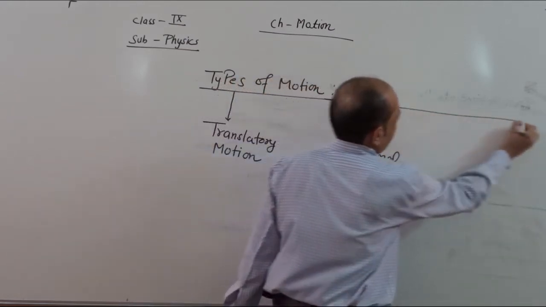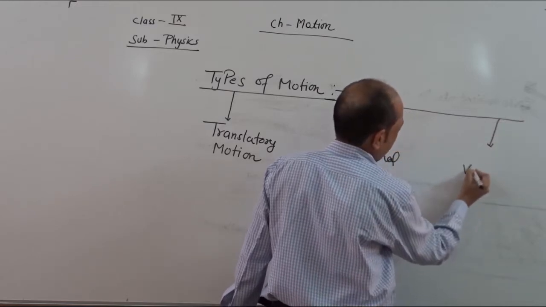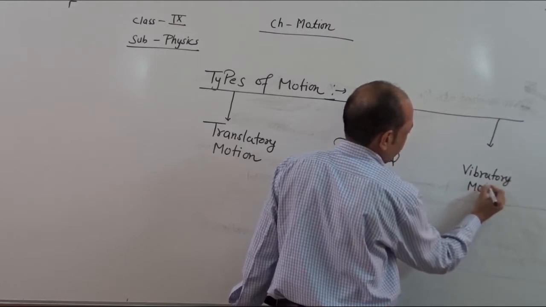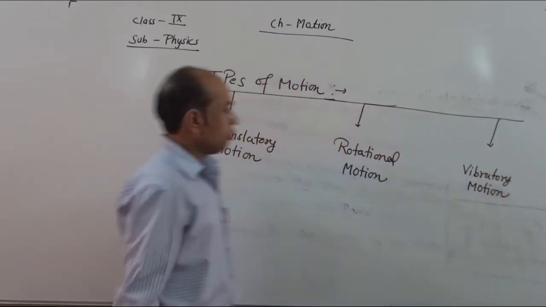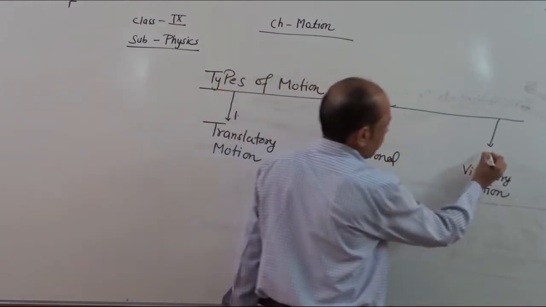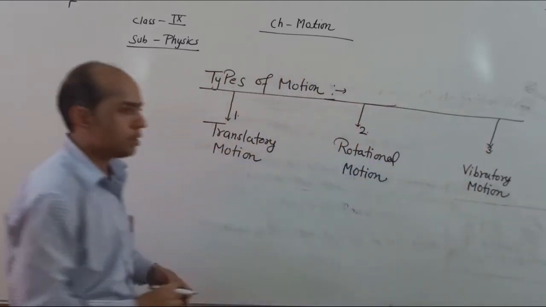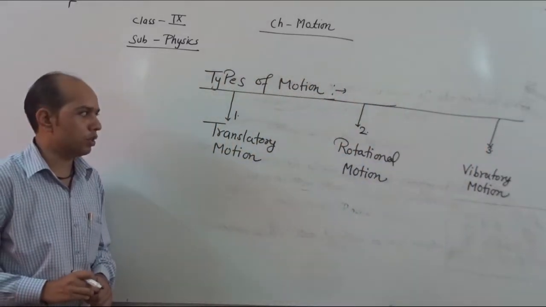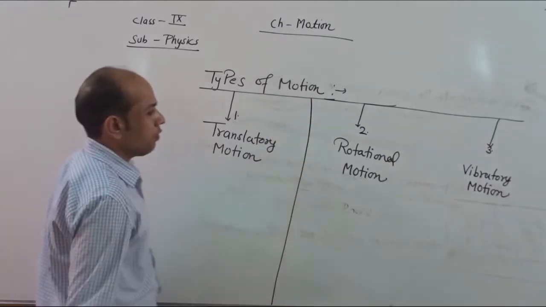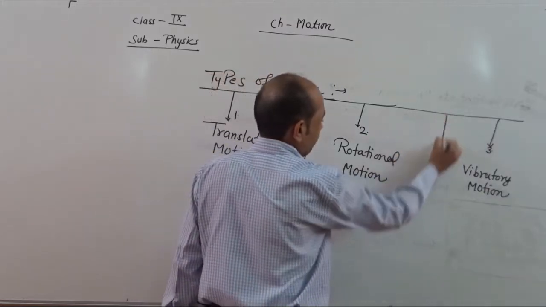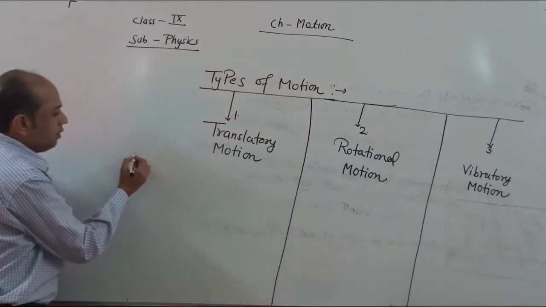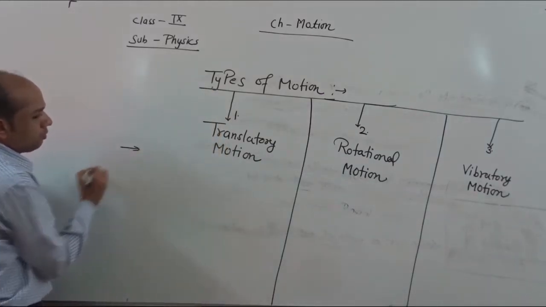And third, vibratory motion. So it is broadly classified into three groups: translatory, rotational and vibratory motion. Now we see what happens in translatory motion, in rotational motion, and in vibratory motion. First we discuss translatory motion.